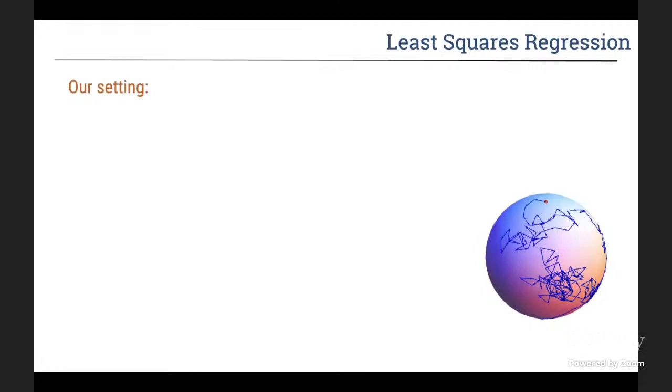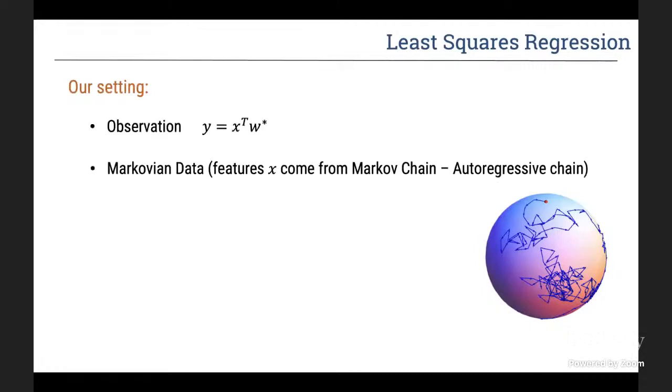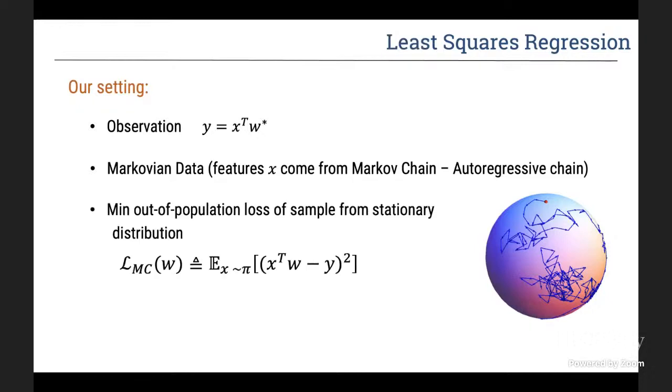And so we study experience replay in the context of least squares regression. So we have our observations y equals x transpose w star. w star is the learnable parameter, and x is Markovian data. So our features x come from a Markov chain, which is the autoregressive chain, which is sort of like a random walk. And we want to minimize the population loss of a sample from the stationary distribution.